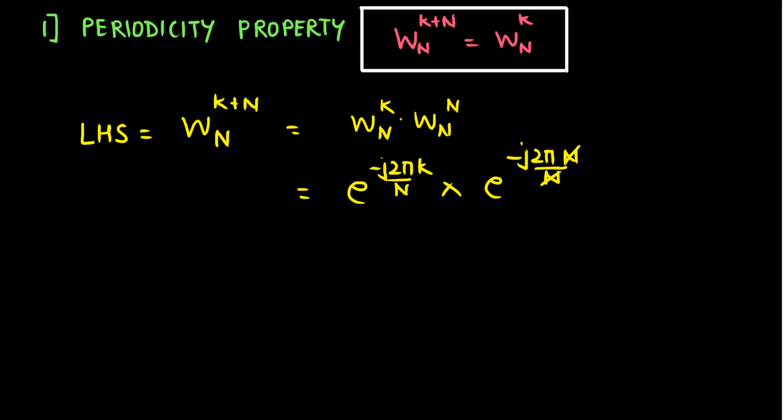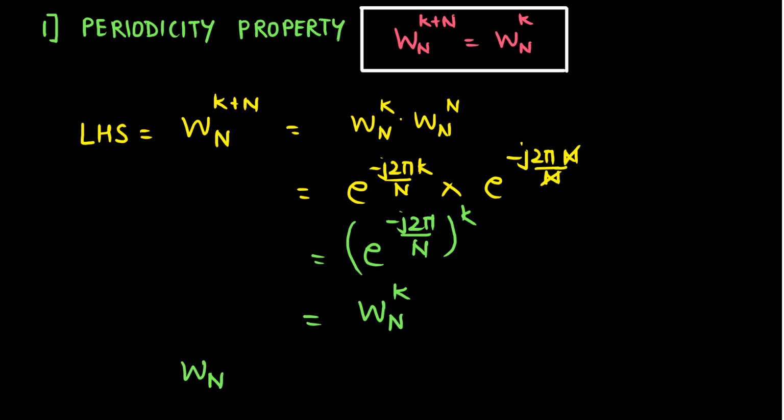Therefore we have it as e to the power minus j 2 pi by n whole to the power k, which can be written as Wn to the power k. Therefore we have Wn to the power k plus capital N is equal to Wn to the power k, and this is known as the periodicity property for the Twiddle factor.